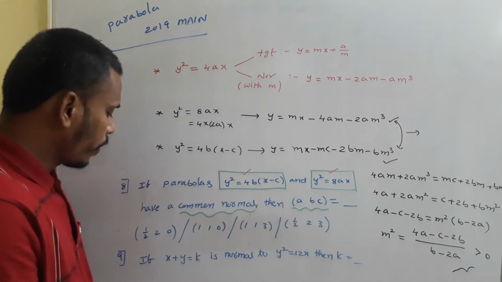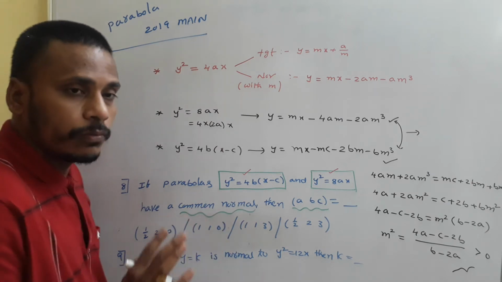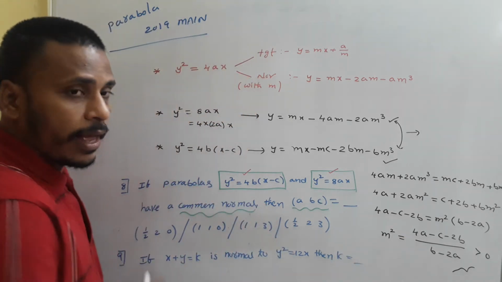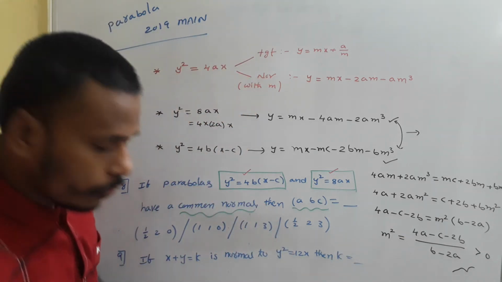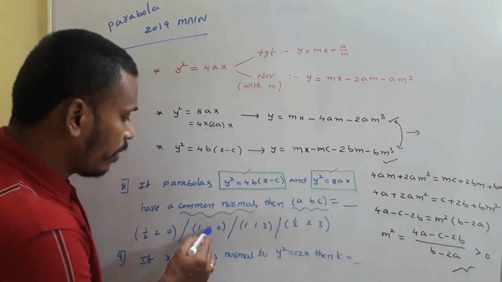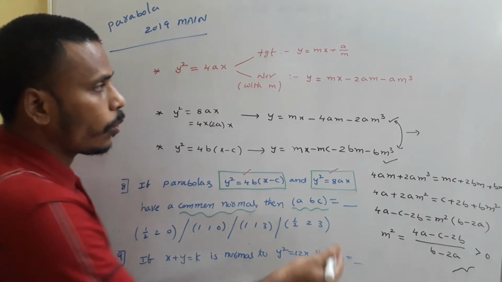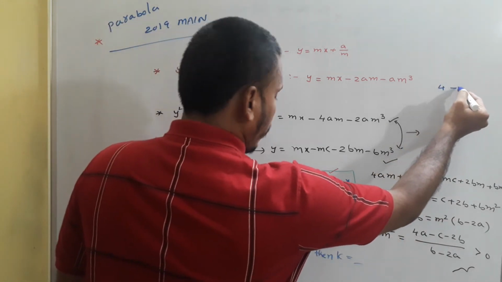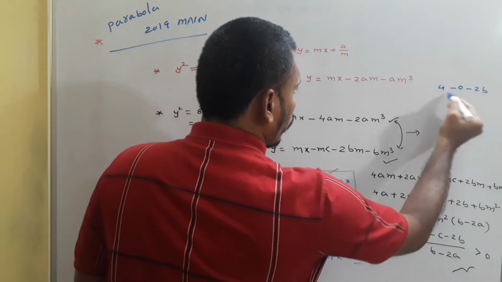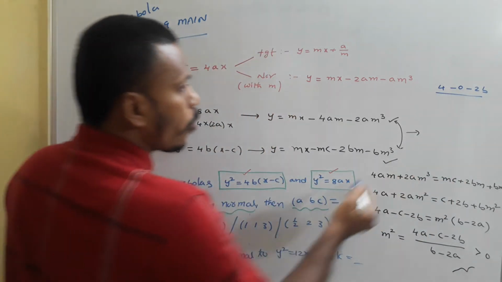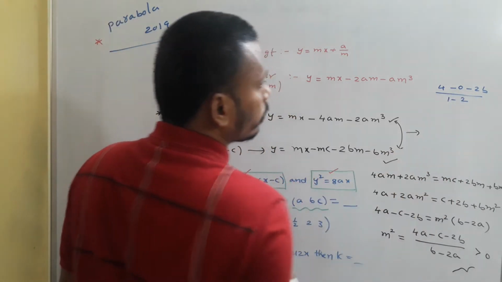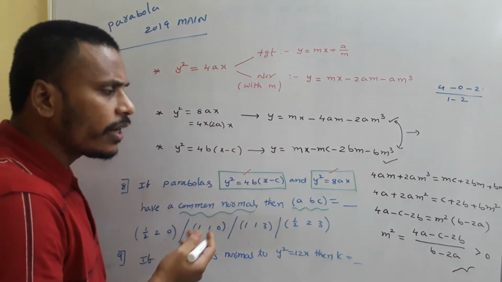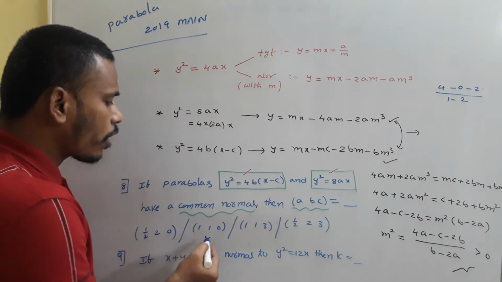Okay. So suppose I check 1, 1, 0, option 2. What will happen? Here a is 1, b is 1, c is 0. When I use this, 4 into 1 minus c which is 0 minus 2 into b which is 1, divided by b which is 1 minus a which is 1. Simplify, and that value is negative. So 1, 1, 0 is not our option.